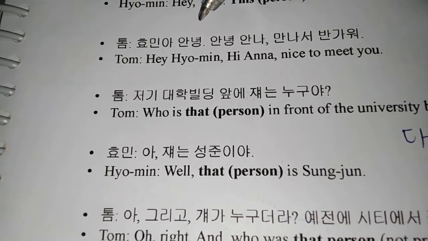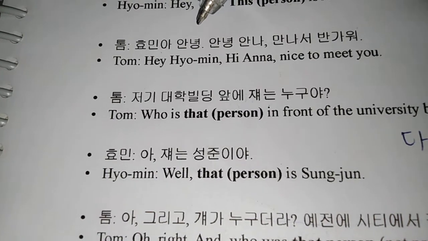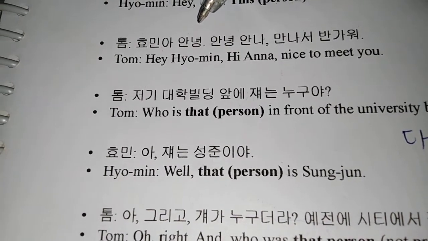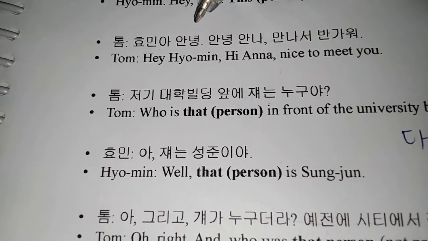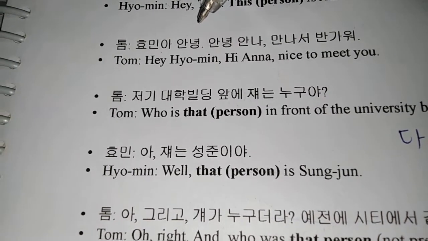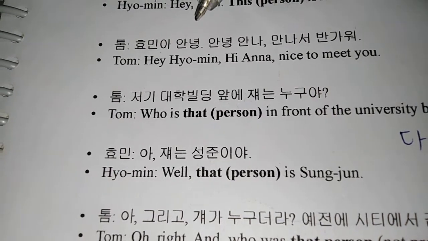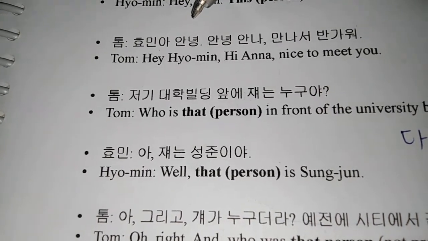As I said, 안녕 is used both as a beginning greeting and an end greeting, that is both hi and bye. But 안녕하세요, though it means both hi and bye, is usually used only as hi or hello.